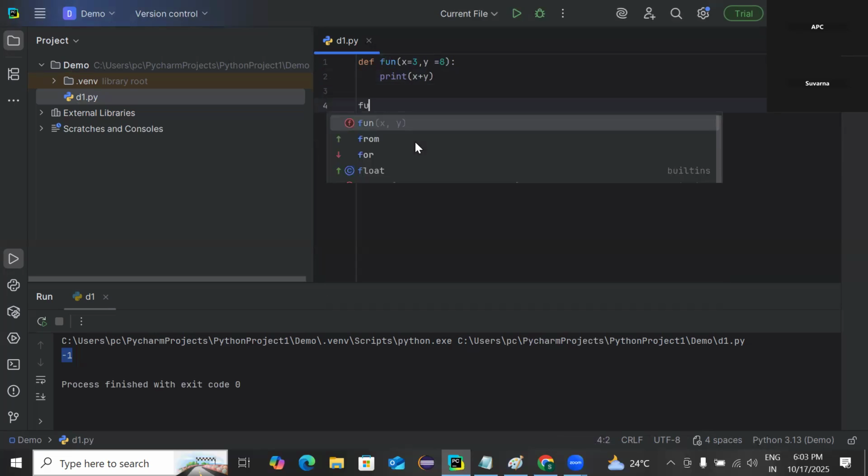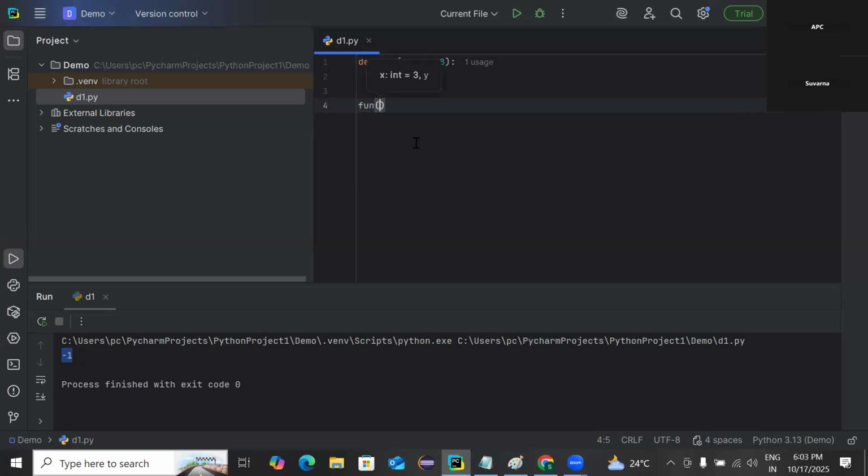Here, let me call that function. See here, I am calling that function without the arguments. It has the parameters, but I am calling without the arguments. Will it run? Yes. Why? Because I'm giving the default values for those variables in the function definition. Since the user is not sending any values to that function, it is making use of the default values.